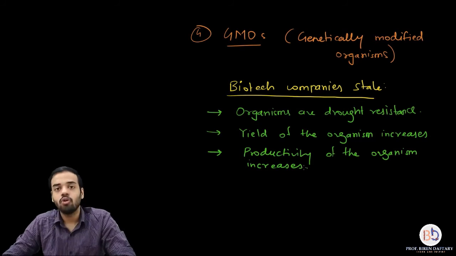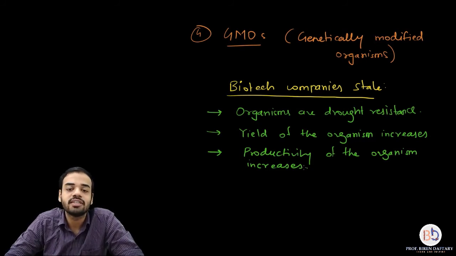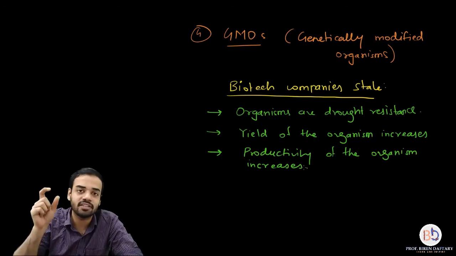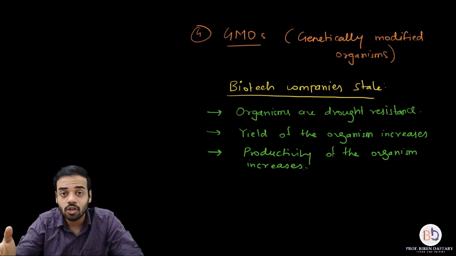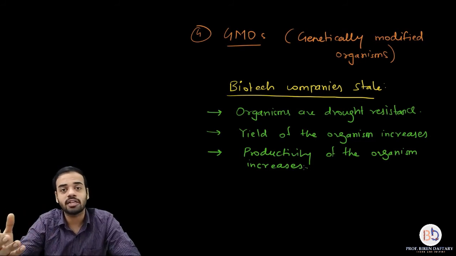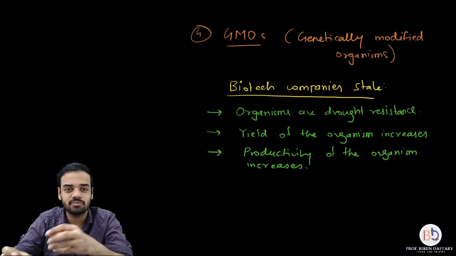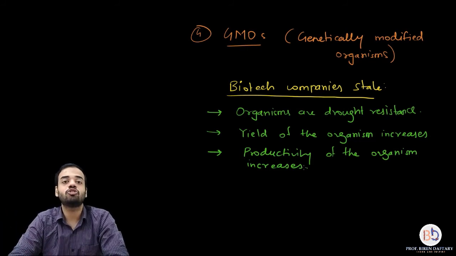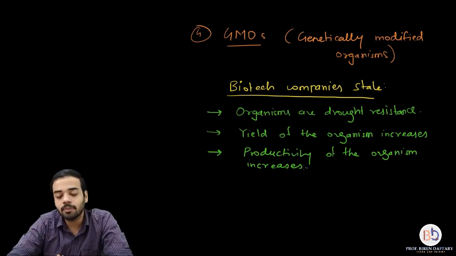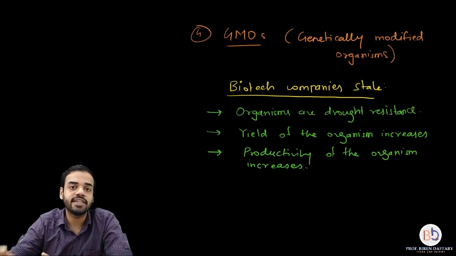However, up till now, with all the research that has been done, these claims are more or less false, because these changes do not happen much in genetically modified organisms. So if you are having a genetically modified organism, it is not going to require very less water to survive, or give you a high yield or high productivity. The difference in yield and productivity between normal organisms and genetically modified organisms is almost the same. Maybe GMOs will have a slightly higher yield, but it is not vastly different as stated by these companies. So that is why there is an ongoing issue related to use of genetically modified organisms.